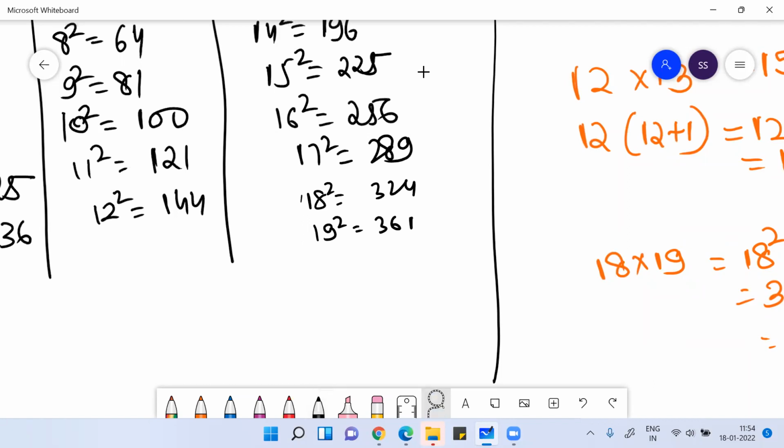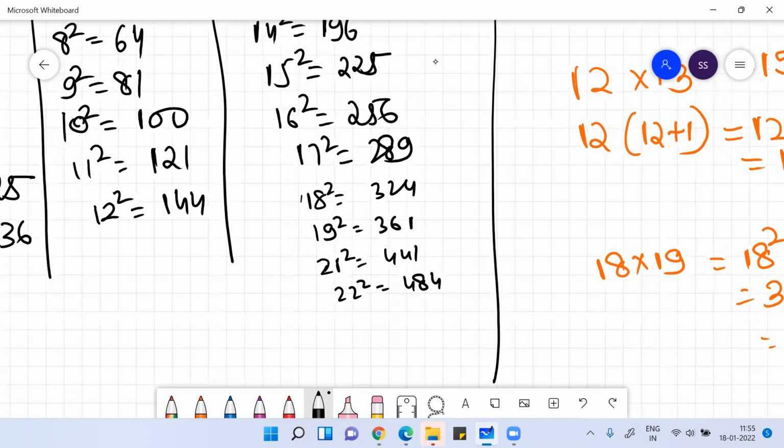Okay, the square of 21 is 441. The square of 22, 484. The square of 23, 529. The square of 24, 576. 25 square, 625. 26 square, 676. 27 square, 729. 28 square, 784. 29 square, 841. 30 square, 900. 31 square, 961. 32 square, 1024. 33 square, 1089.